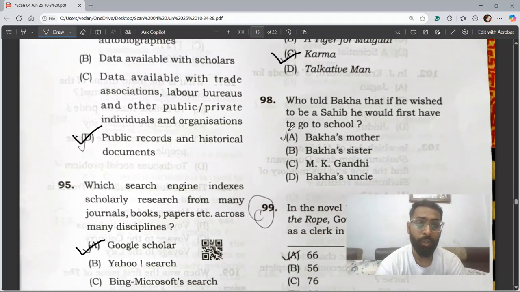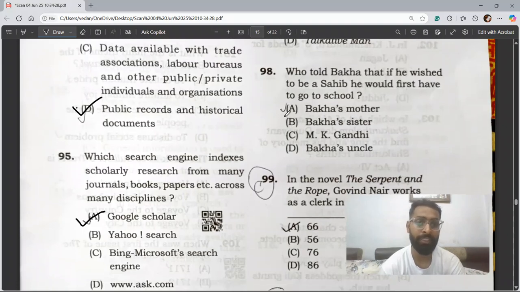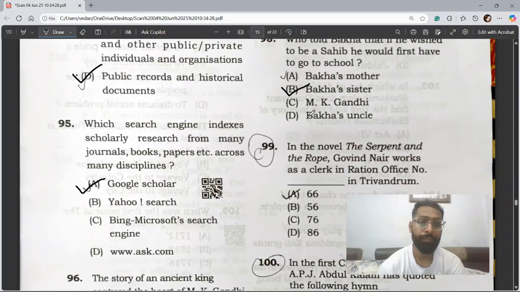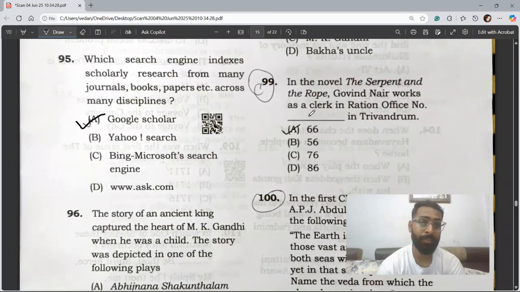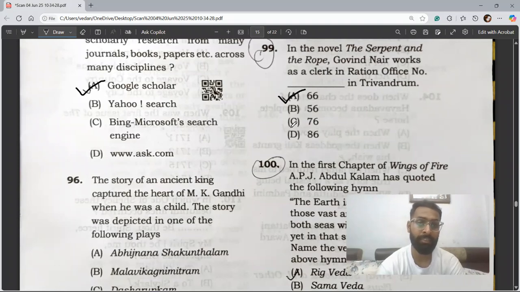Who told Baka that if he wished to be a sahib, he would first have to go to school? So the correct option of this question is B. Question 99. In the novel The Serpent and the Rope, Govind Nair works as a clerk in Ration office number 66. As this is a quite difficult question, we could see that it is given by the MPPSC. So out of these four options, the correct option is A. The answer is A, 66. He was working at the office number 66.